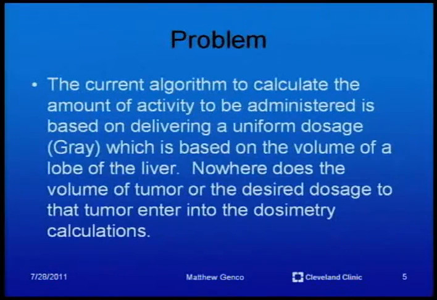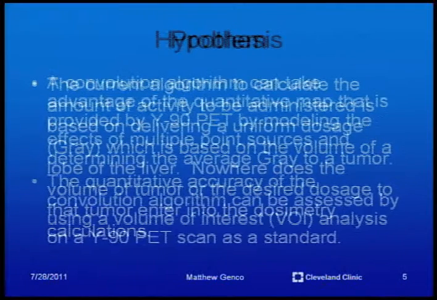The problem is that the current algorithm to calculate the amount of activity to be administered is based on delivering a uniform dosage measured in gray, which is based on the volume of the lobe of the liver. Nowhere does the volume of the tumor or the desired dosage to that tumor enter into the dosimetry calculations.